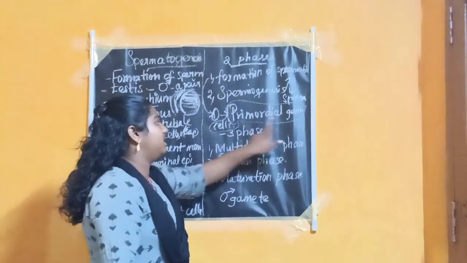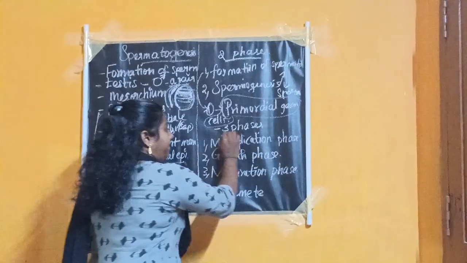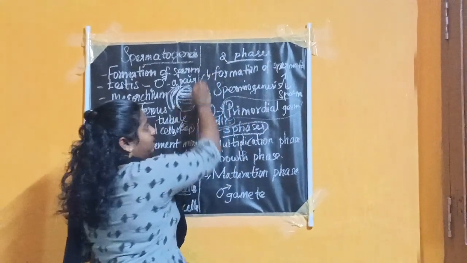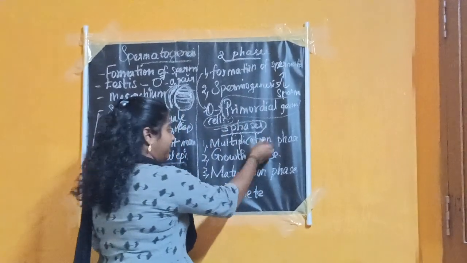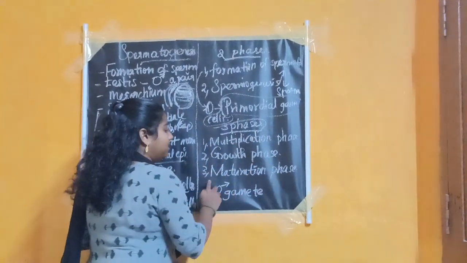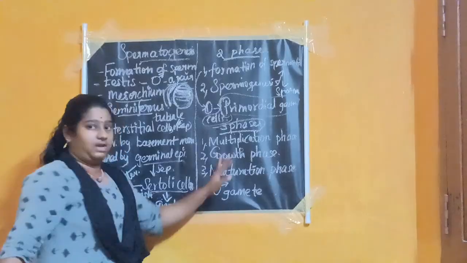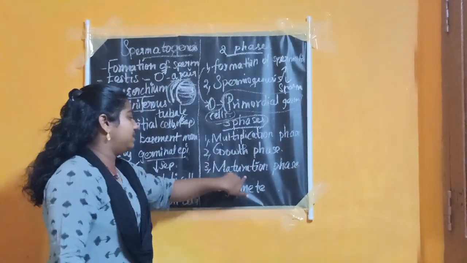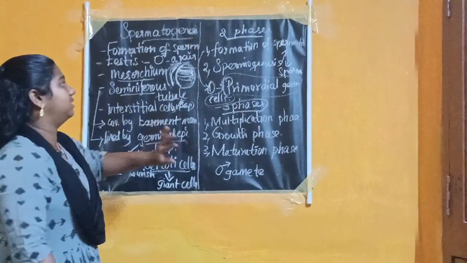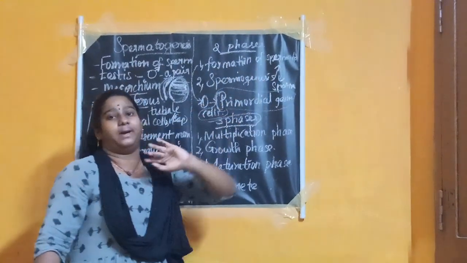There are three phases in the formation of spermatid: the multiplication phase, the growth phase and the maturation phase.